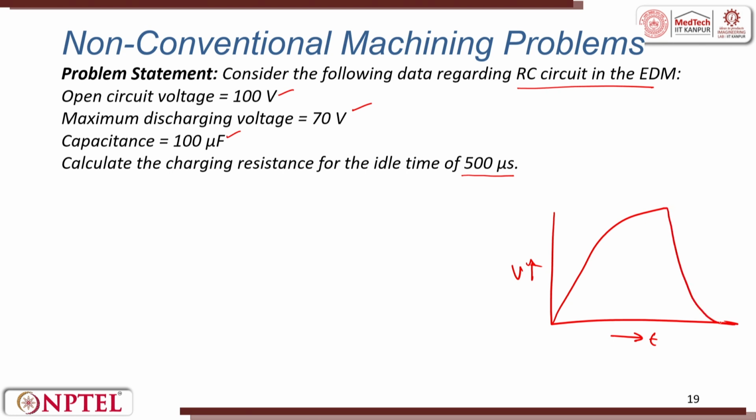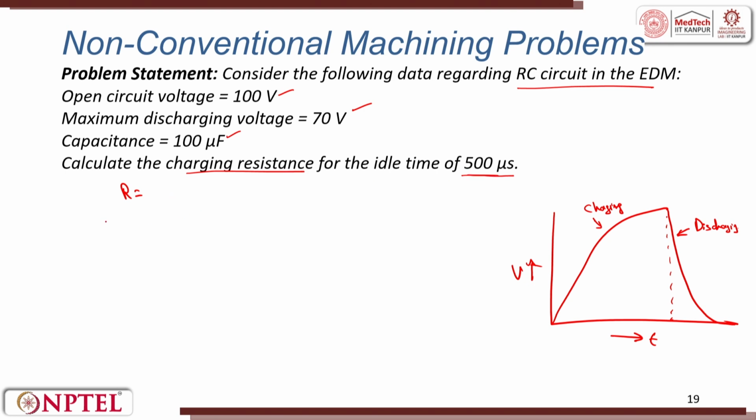This is charging, this is discharging. So we have been asked here to calculate R, the charging resistance, with the idle time of 500 microseconds.